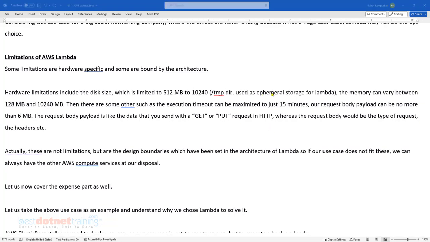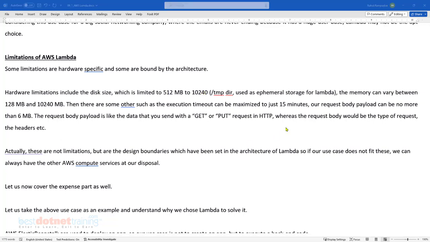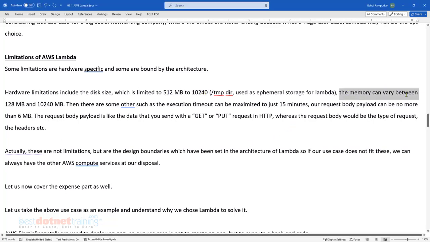Yeah, ephemeral means temporary, isn't it? So every Lambda gets an ephemeral storage. It can be between 512 MB to, there you go, almost 10 GB. And the memory consumed by Lambda can vary between 128 MB to, again there you go, they have increased this a lot. Earlier it was 3 GB, now they have given us almost 10 GB.